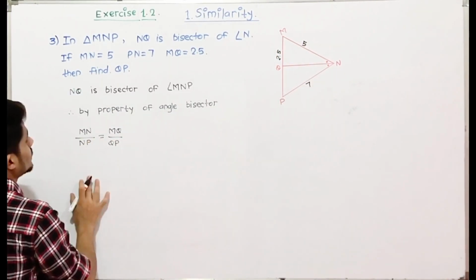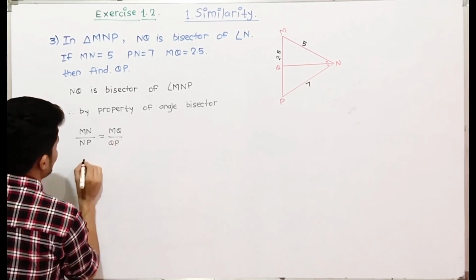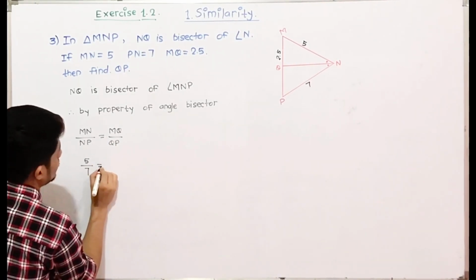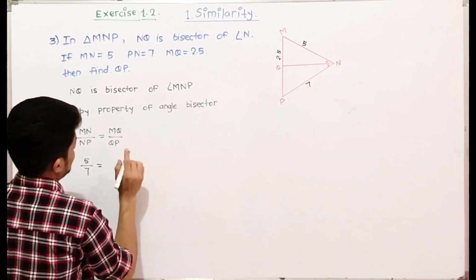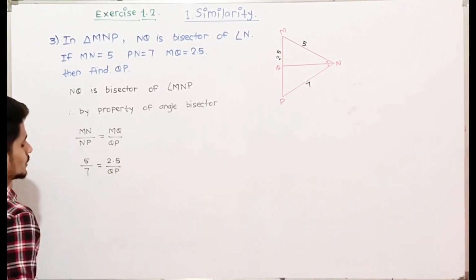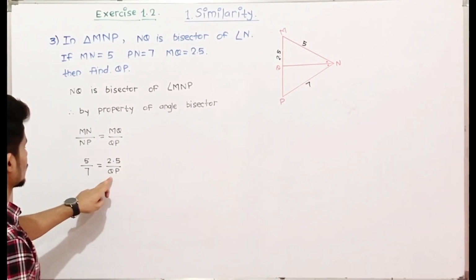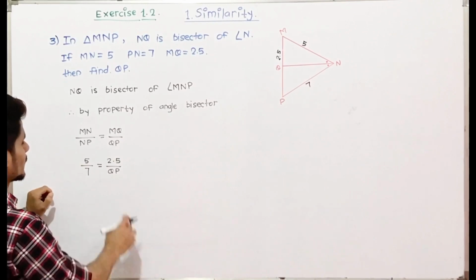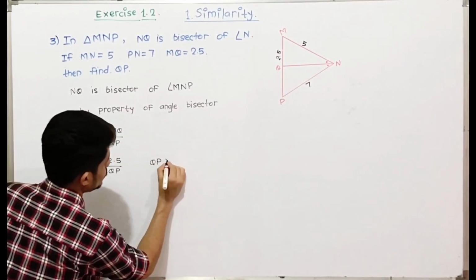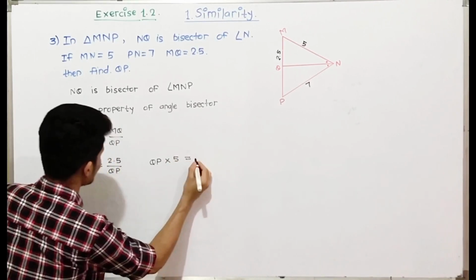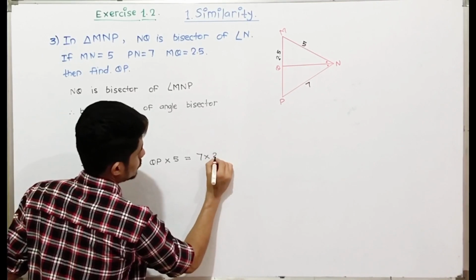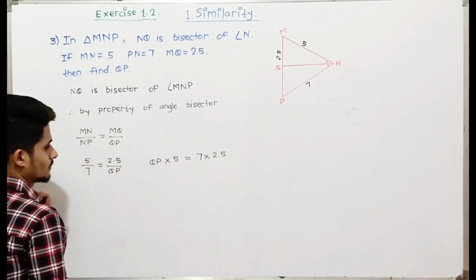Okay. So we have the value of MN as 5, NP as 7, MQ as 2.5, and we have to find the value of QP. So we will just cross multiply, that is QP into 5 will be equal to 7 into 2.5.